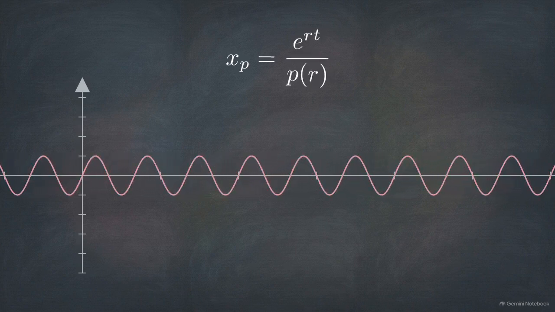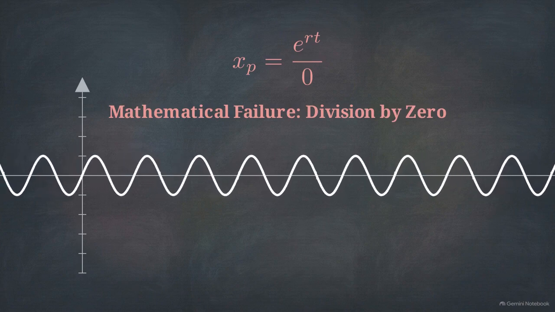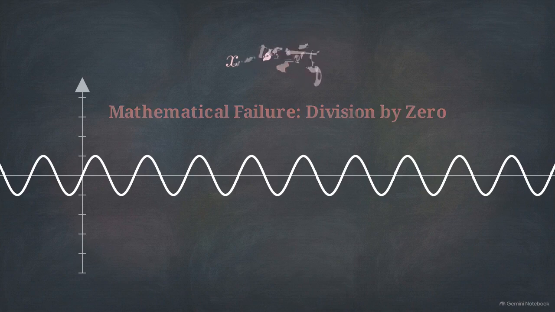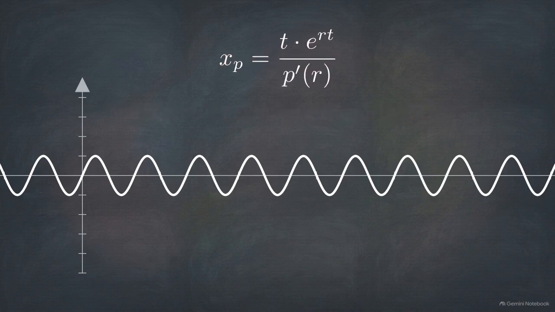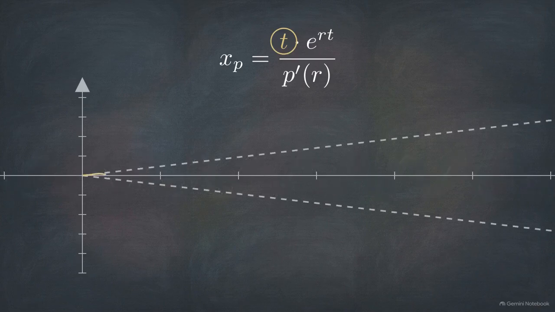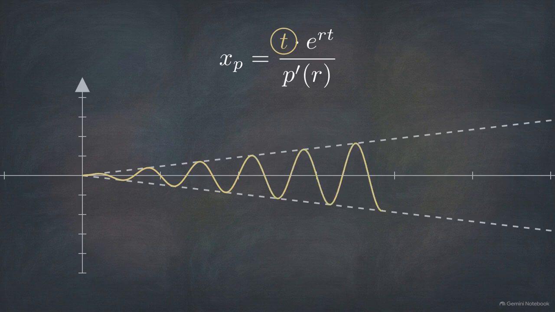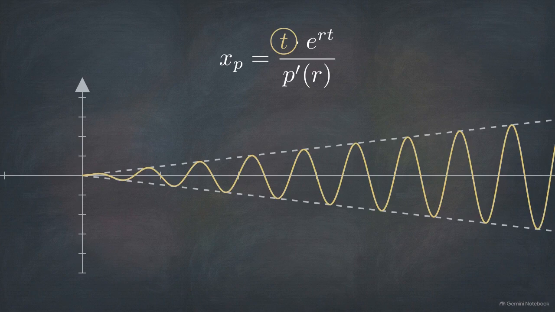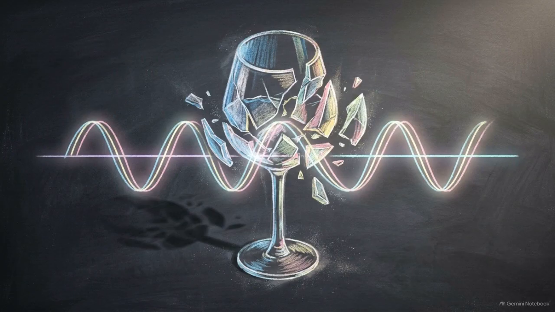But when those two frequencies align, the denominator of the fraction hits zero. The math breaks. This exact mathematical failure state is true resonance. We have to bring in a completely new equation, the resonance exponential response formula. Notice the new variable t in the numerator. That t stands for time. It dictates that as time passes, the amplitude of the system's response will keep growing larger and larger in a linear upward trajectory. True resonance is a state of unchecked mathematical growth, triggered exclusively by a perfectly matched oscillating force.